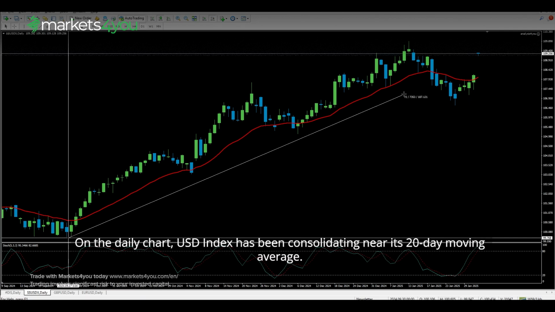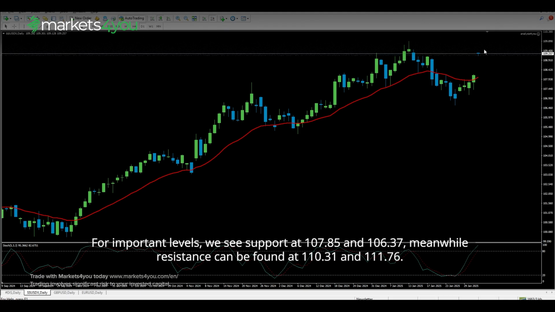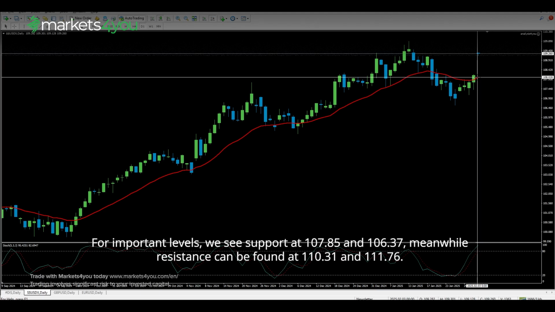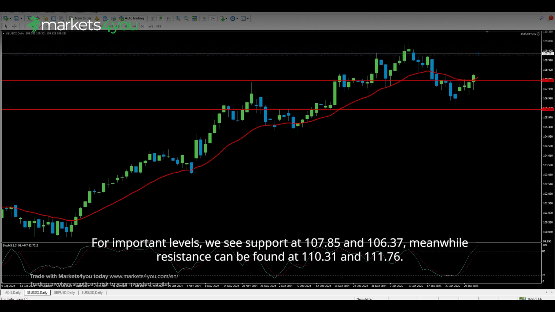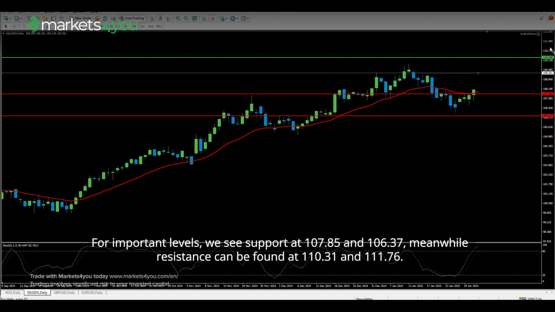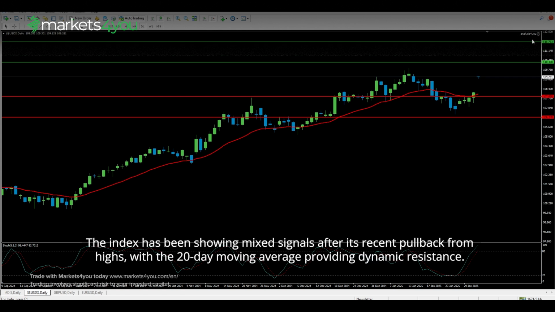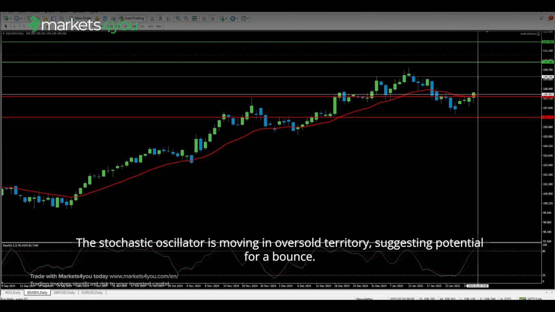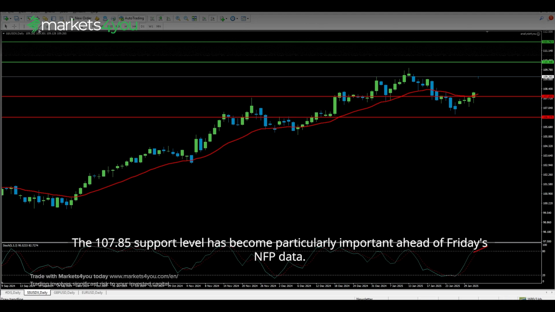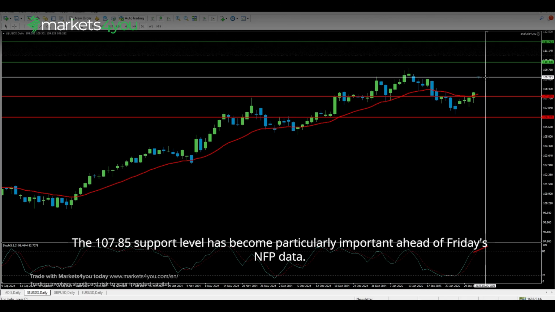On the daily chart, USD index has been consolidating near its 20-day moving average. For important levels, we see support at 107.85 and 106.37, meanwhile resistance can be found at 110.31 and 111.76. The index has been showing mixed signals after its recent pullback from highs, with the 20-day moving average providing dynamic resistance. The stochastic oscillator is moving in oversold territory, suggesting potential for a bounce. The 107.85 support level has become particularly important ahead of Friday's NFP data.